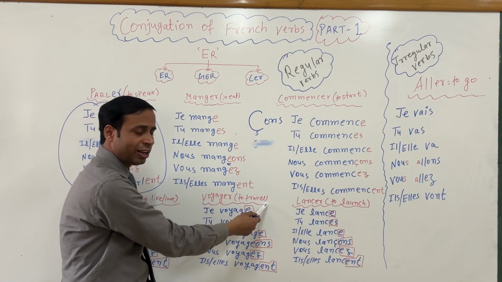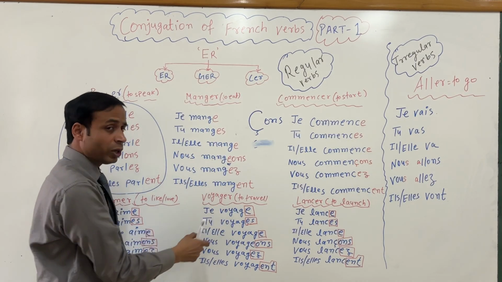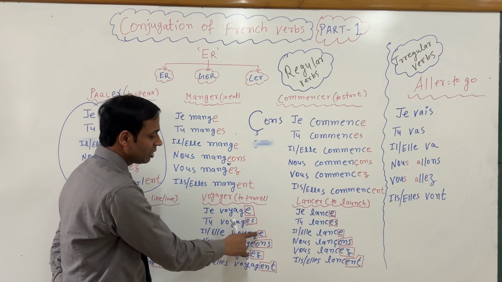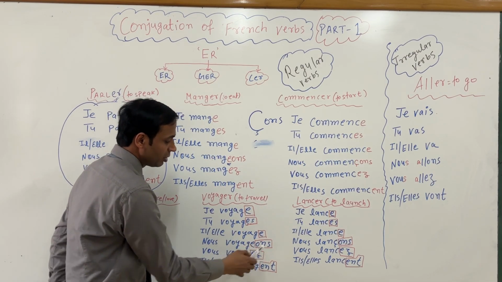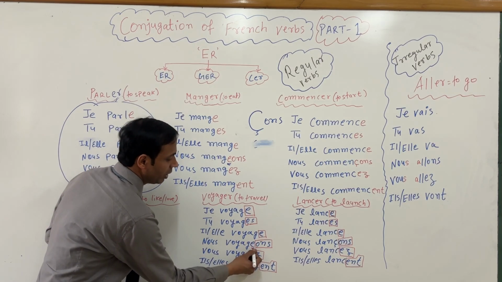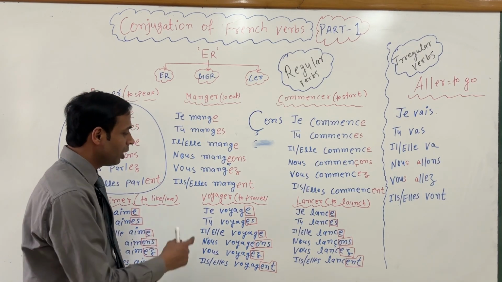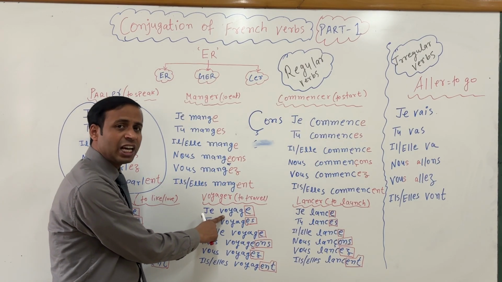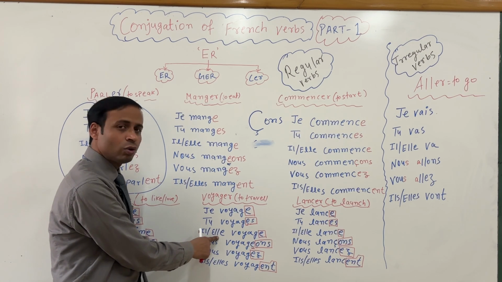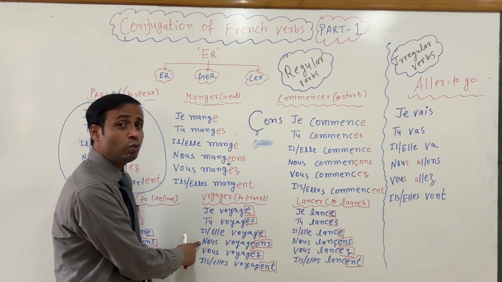Similar kind of verb I have written here, voyager, which means to travel. This is also a ger ending. So what I am doing here, again after removing er, I have added e, es, e, and then eons, है ना, ये वाला eons. Okay, then ez and then ent. So how will you pronounce? Je voyage, tu voyages, elle voyage, nous voyageons.